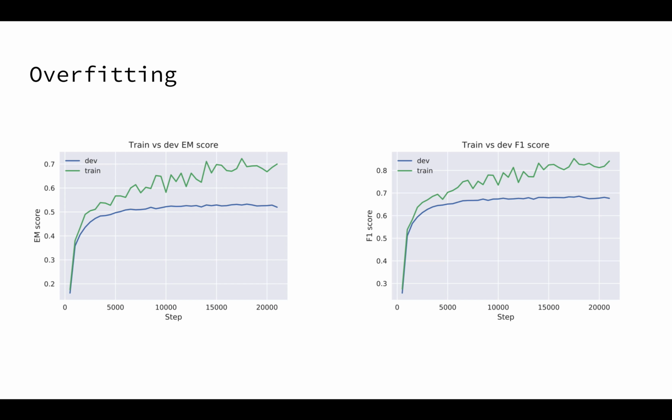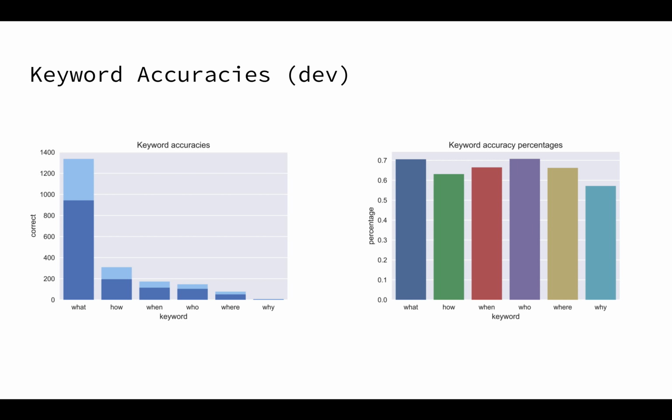We found that our model overfits quite a bit, even though we apply extensive dropout regularization. We found that the train score is consistently about 20% higher than our dev score. We figure that if we fix our overfitting problem, our model might perform a little bit better. And this leads us into our discussion, where we look at our accuracy on each of the question types. We find that it's roughly the same across the board. We do best on what and who questions, which are more objective than the ones we perform poorly on, which are how and why questions.